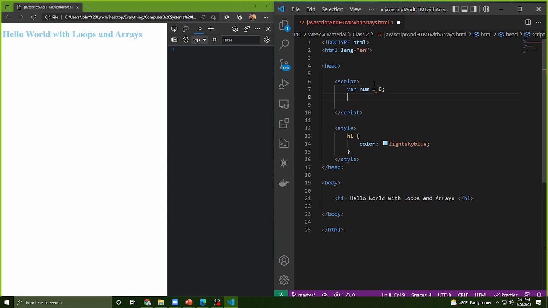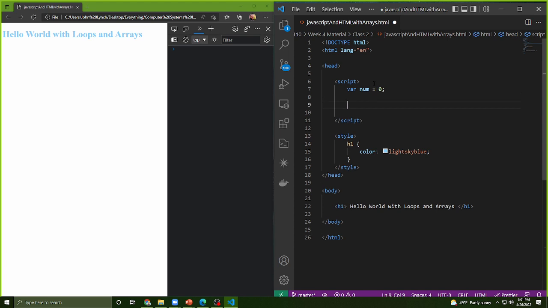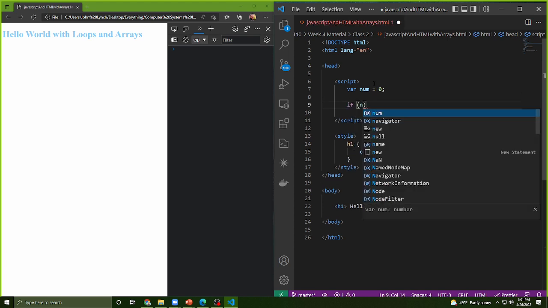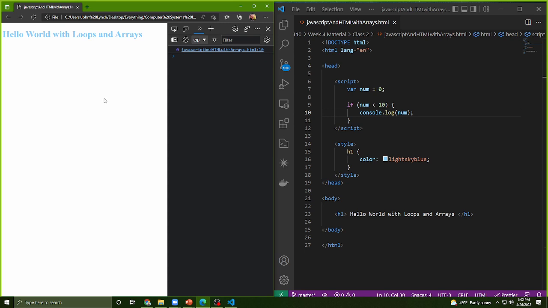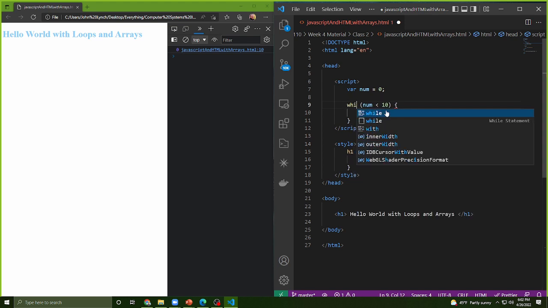it equal to 0. And so we'll see here that I have my if statement that we've used to work with. So if I said something like if num is less than 10, then console.log or print something, or we could actually go ahead and just print out the num, okay? You'll see how I get 0 pretty easily, because num is less than 10. Now, an issue here that we can introduce is actually, let's just say, how about instead of saying if, I want to do something that says while num is less than 10.